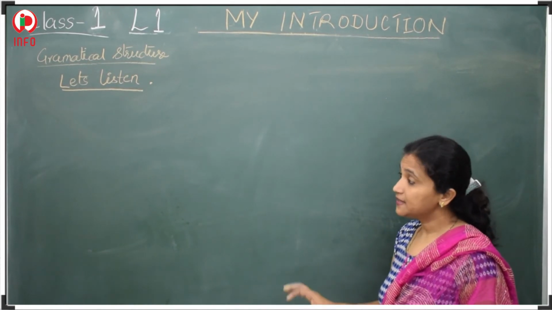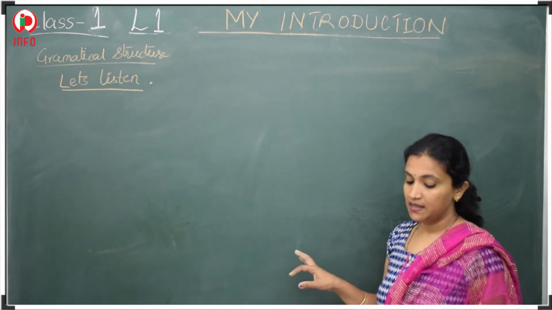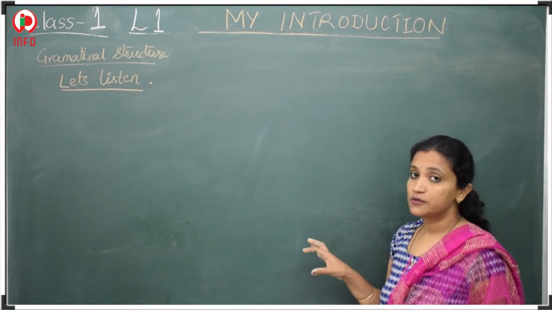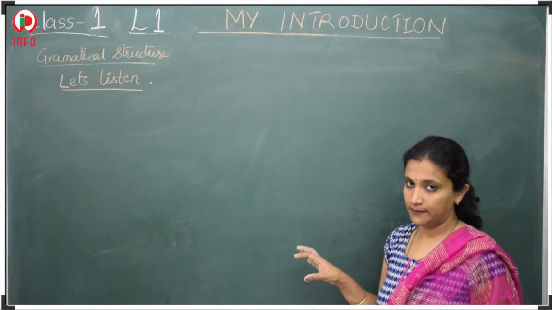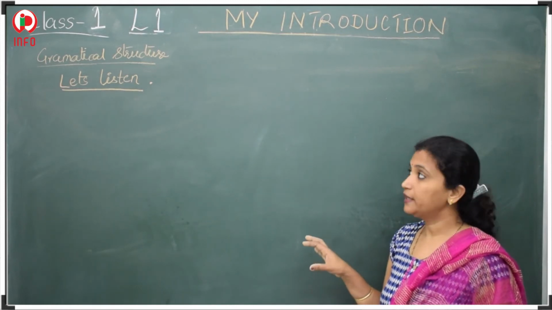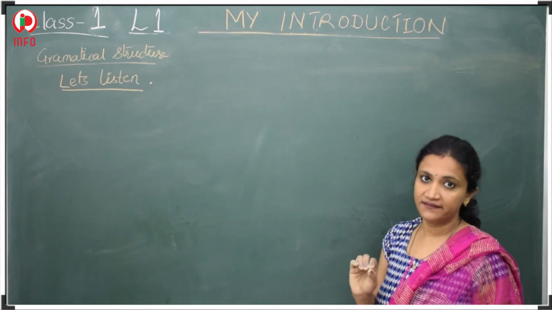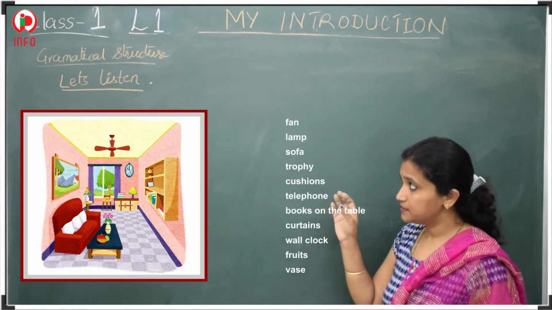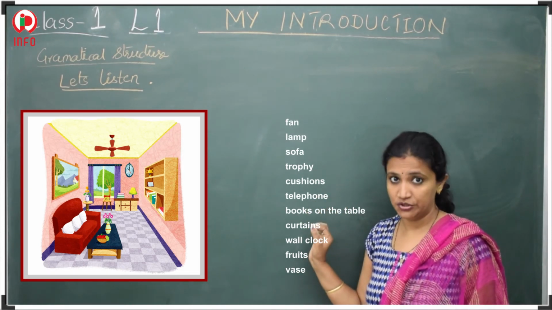Now your teacher will speak out some of the following names of the things, and you should mark them in the scene of the picture given below. Some words are given here, and below that you also have pictures.